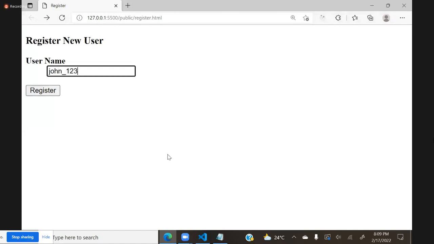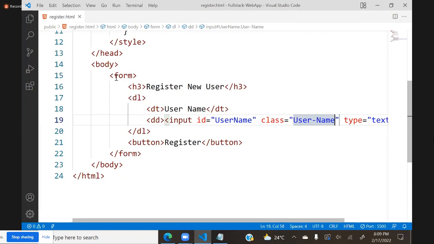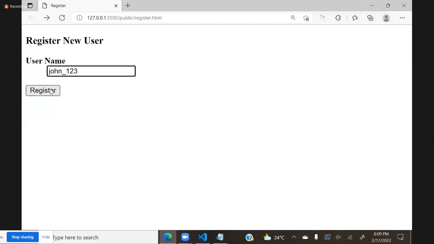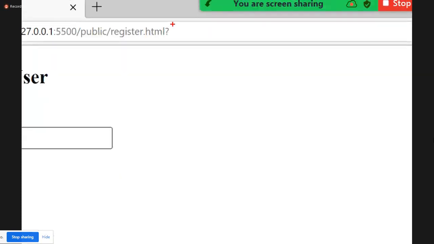After entering the username, what is the default method? By default, the form method is get. On the get method, the data will be in the query string. Observe carefully: when I click register, you can see in the URL that it is not submitting anything.